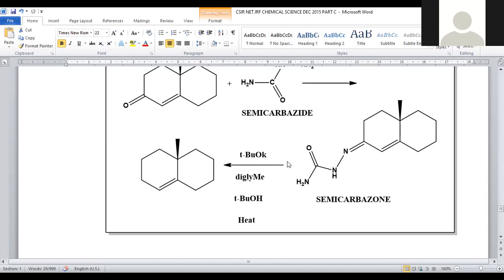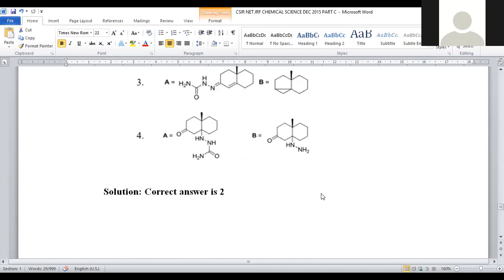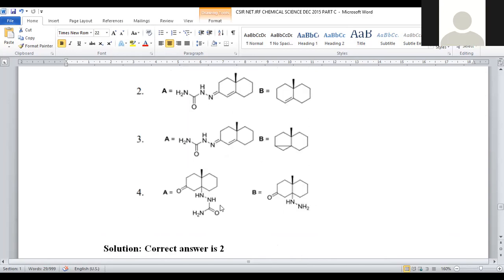Further, potassium tertiary butoxide, the strongest base, and dimethylglyoxime will be added, with tertiary butanol, upon heating. Being a better leaving group, the entire group will be discarded and a corresponding reduced product will be obtained, and we will get the bicyclic system with the methyl and olefinic double bond. This is a kind of endocyclic double bond system, and this entire side chain gets discarded by these reagents. All this is provided.